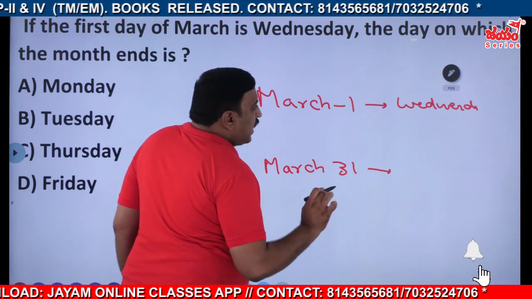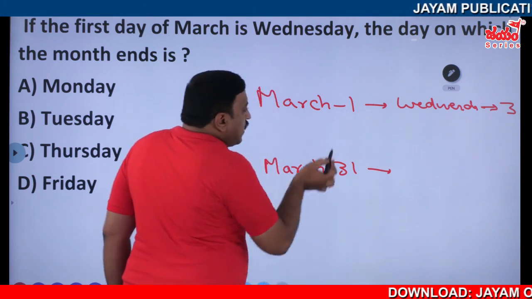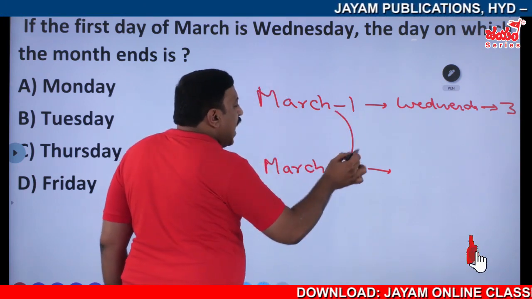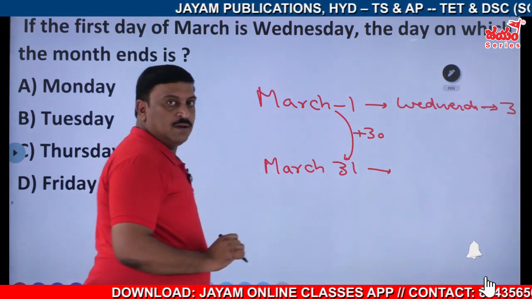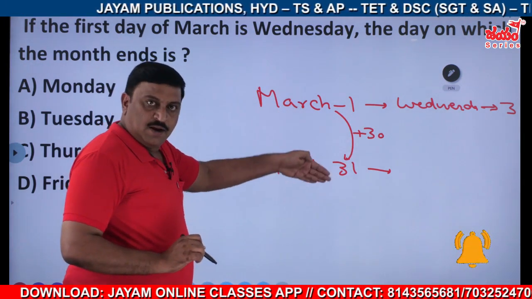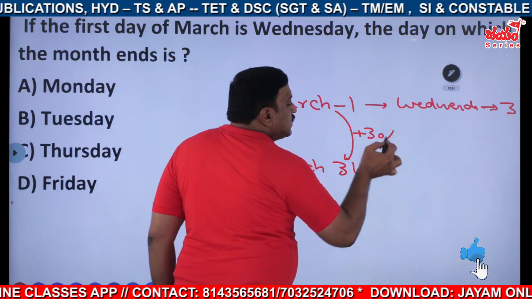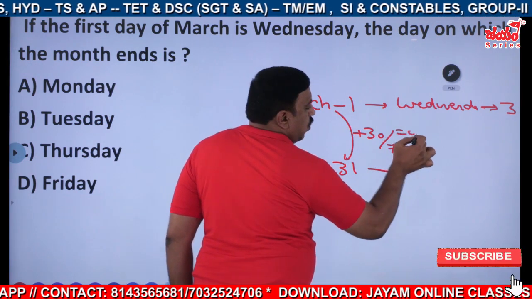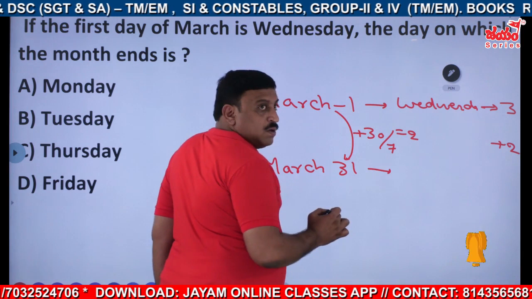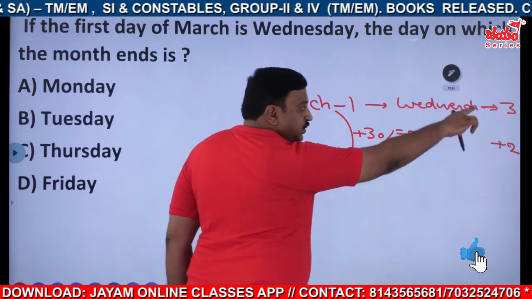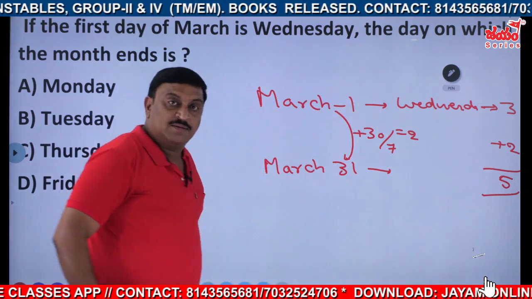So first of all, Wednesday, the code is 3. But from 1 to 31, how many days do we have to add? 30 days. After 30 days means how many odd days? 7 fours are 28, so that is 2. That means we have to add 3 plus 2, which is 5. 5 means Friday, simply.